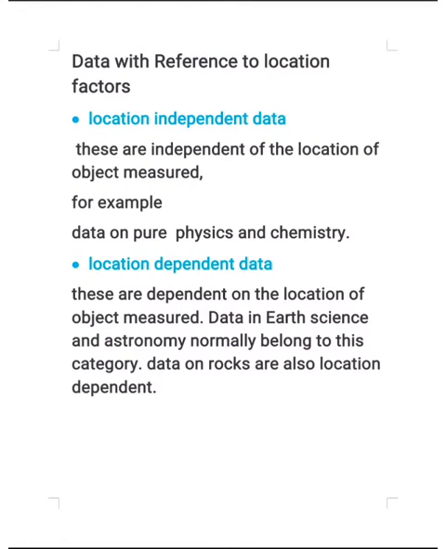Now we are going to discuss the location factor. Data with reference to location factors. Location independent data. These are independent of the location of the object measured, for example, data on pure physics and chemistry. Second is location dependent data. These are dependent on the location of the object measured. Data in earth science and astronomy normally belongs to this category. Data on rocks are also location dependent.